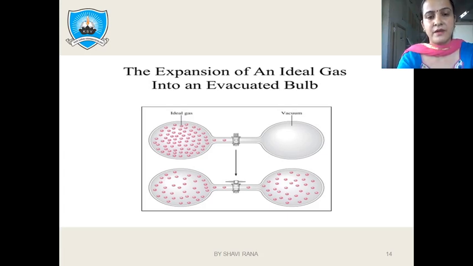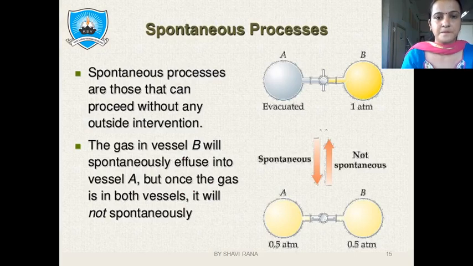For a non-spontaneous process, we have to stop it by a stopper. We have to separate it by a cork. And for a spontaneous process, if we don't have the cork, then the molecules can easily shift from one part to another by themselves. So these are reactions which are favorable to occur and can be easily done. Fine. Again, in one example one bulb is evacuated and one has 1 atmosphere pressure. If we open the cork, the molecules will automatically shift from one part to another part.